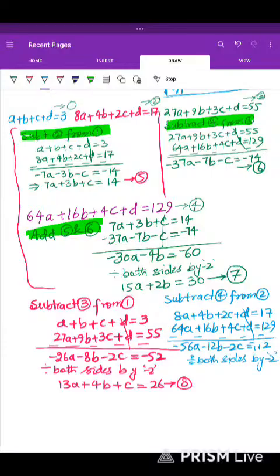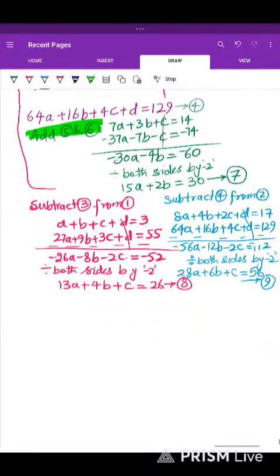If we do the division, then this will be 28a plus 6b plus c, and dividing 112 by 2 makes it 56. So this is equation number 9. We found equation number 9.